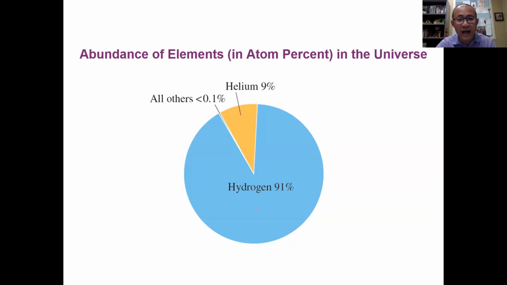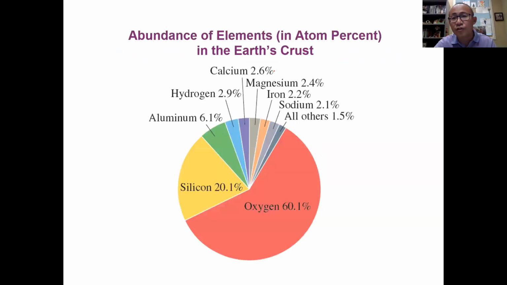Now, if we take a look at the Earth's crust, you'll find the percentages show more variety of elements, more complex ones, not just smaller hydrogen and helium, because we're a planet. The most abundant elements in our Earth's crust are silicon and oxygen. The reason is that our Earth's crust, especially the surface, is made of rocks, sand, and dirt.